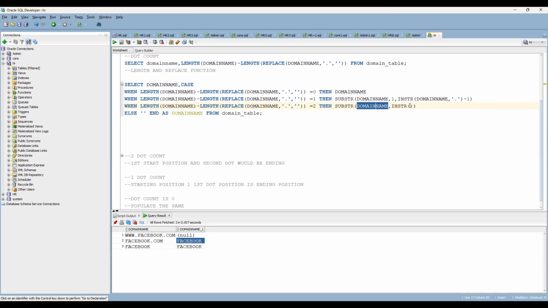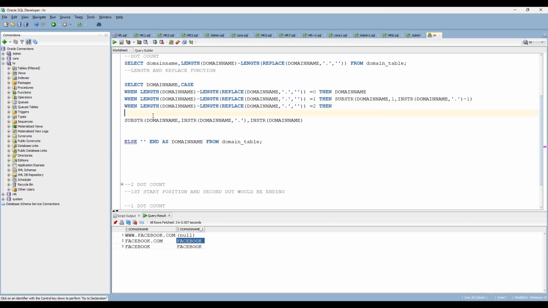Here you are getting the domain name, and here you are fetching the first dot position. Now again you have to apply INSTR, again with the domain name. Let me keep this particular part in a new line.